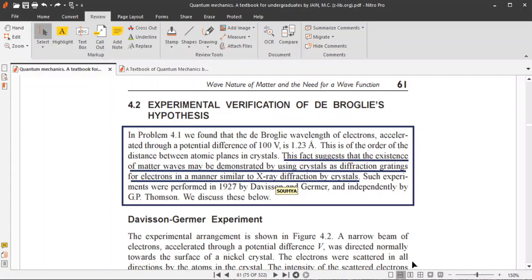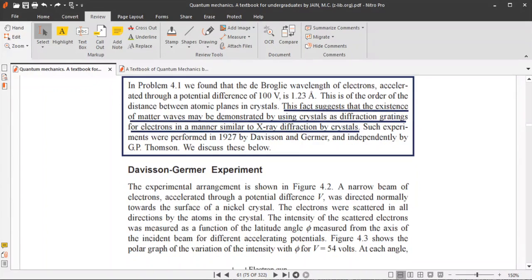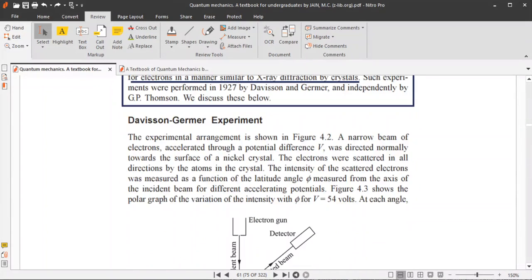Such experiments were performed in 1927 by Davisson and Germer, and later independently by G.P. Thomson. Now, these two experiments will be discussed. So, the first experiment is the Davisson-Germer experiment.